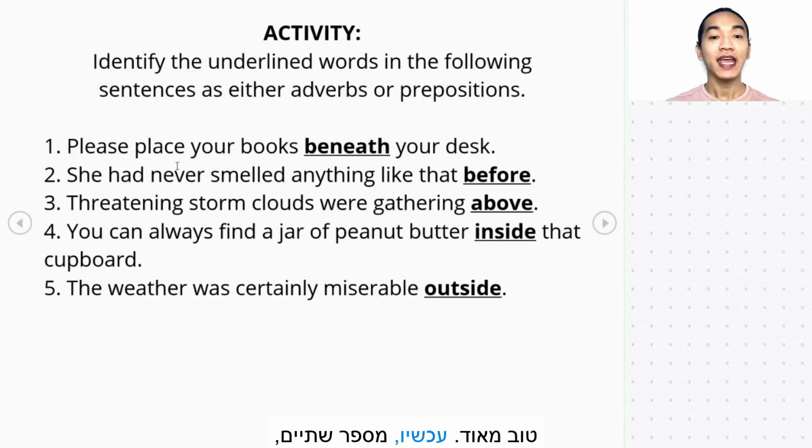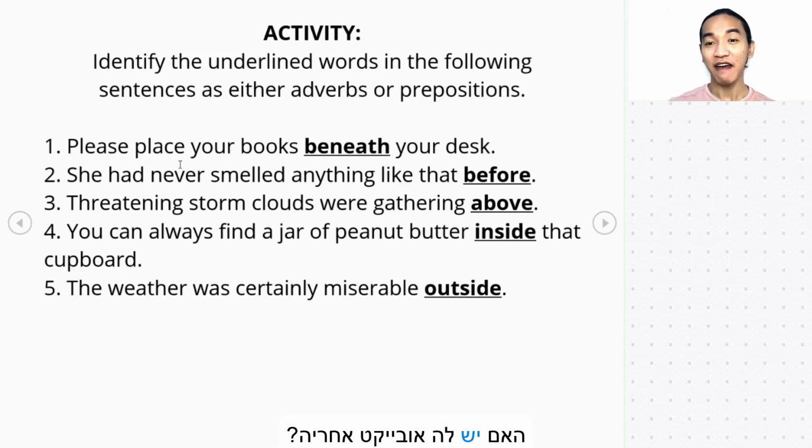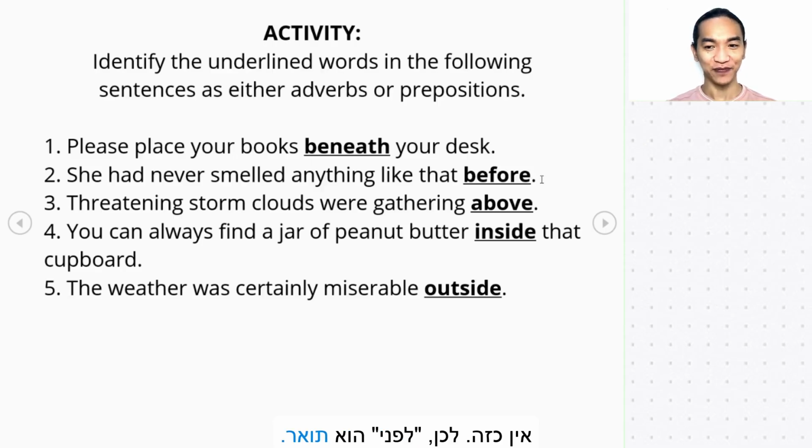Very good. Now, number 2, she had never smelled anything like that before. Now, the word before, does it have an object after it? Ask what? There's none. So, therefore, before is an adverb. Okay? Number 3,